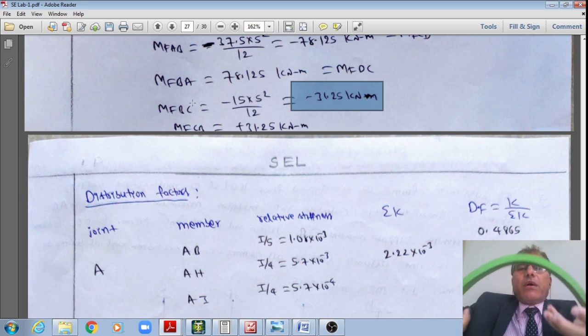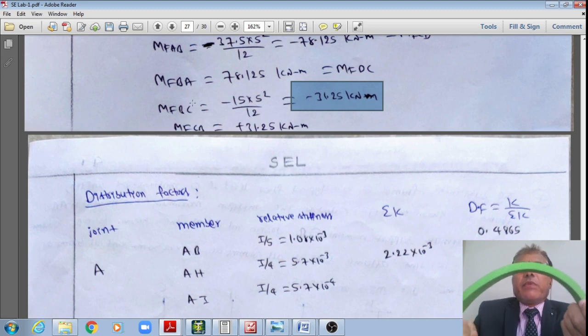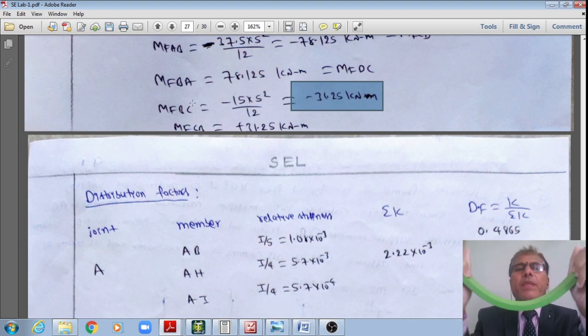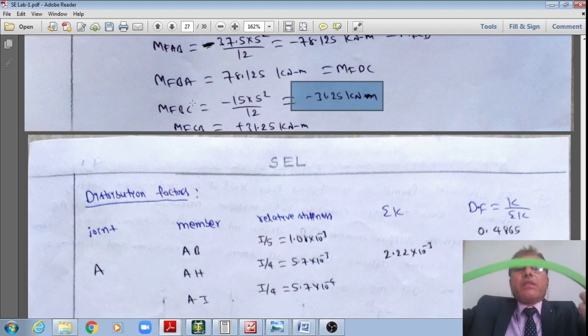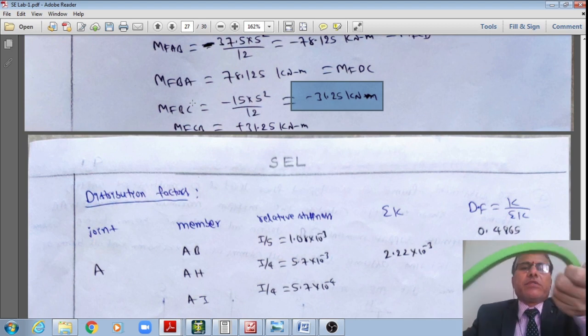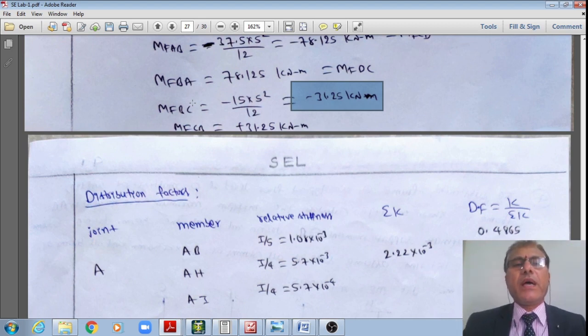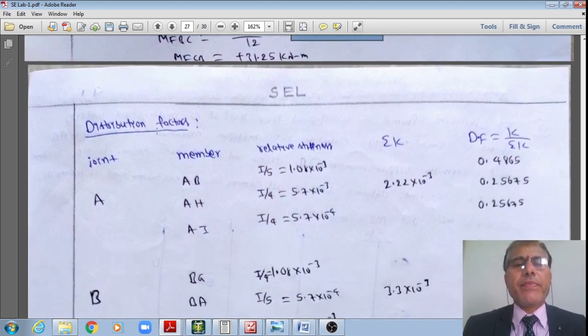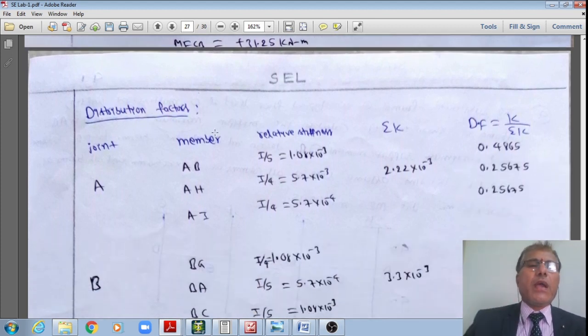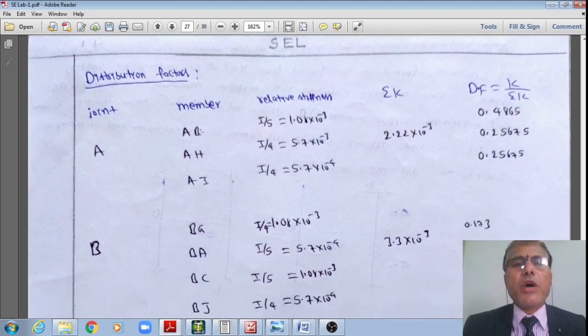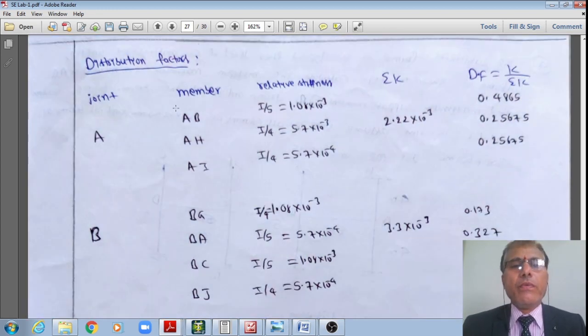That is how the moment of the fixed moments will be in the opposite direction to that of the applied positive flexure. If the load is applied, obviously the beam is bending like this, whereas the fixed end moments will be in the opposite direction. Therefore, it is minus 31.25 anticlockwise, and clockwise is plus 31.25 at the other end. My assumptions are that clockwise couples of the fixed end moments are positive, anticlockwise couples are negative. Then we'll be doing this using the moment distribution method.